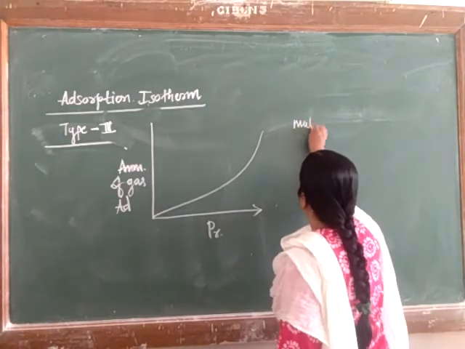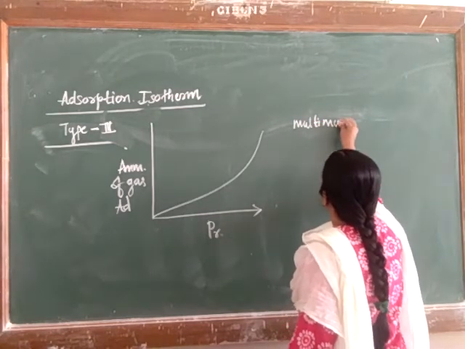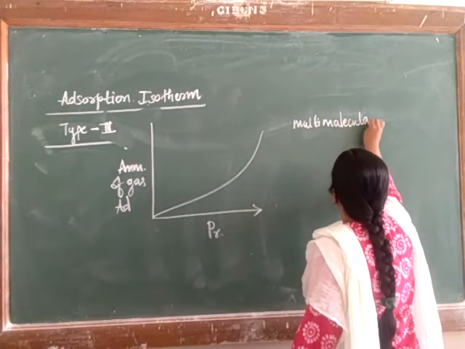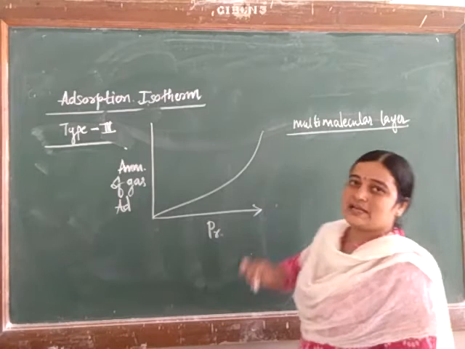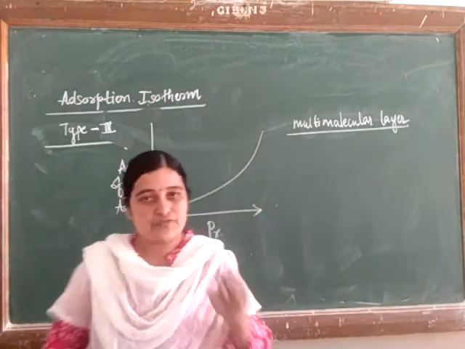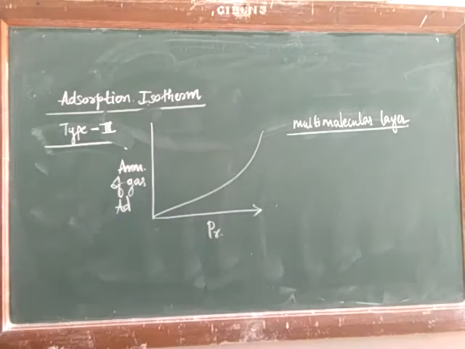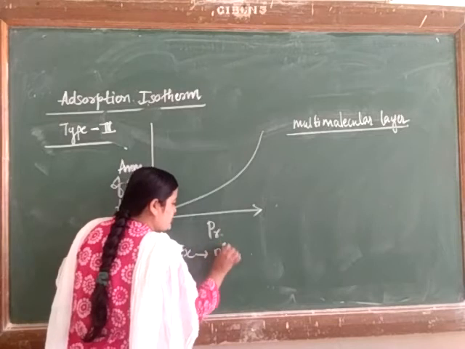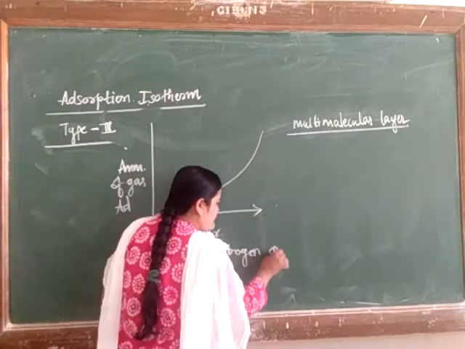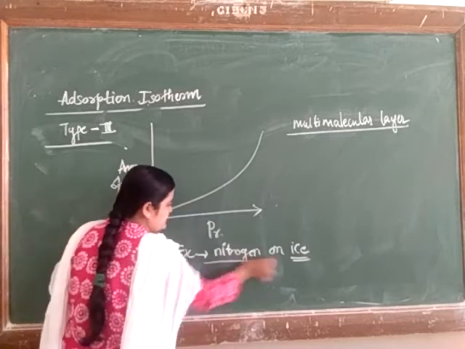Directly the multimolecular layer is going to form. There is no transition point, and no monomolecular layer at all. Directly the formation of the multimolecular layer starts, even before the formation of a monomolecular layer. This type of isotherm is relatively rare in nature. Here we can give the example of adsorption of nitrogen gas on ice. Okay, this is an example.